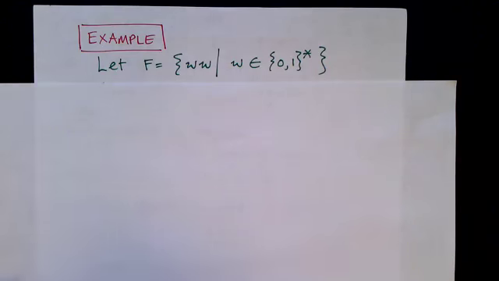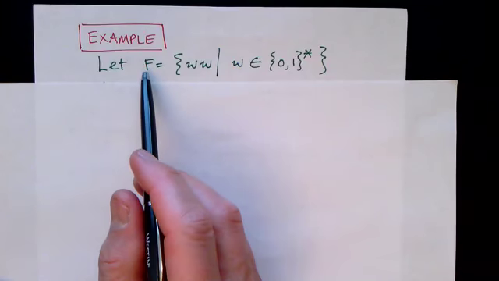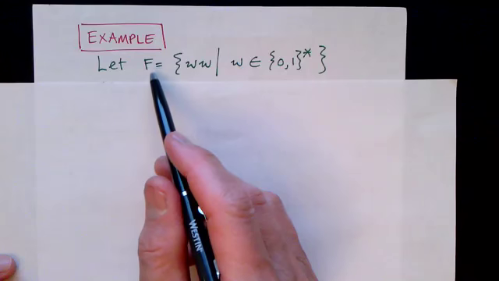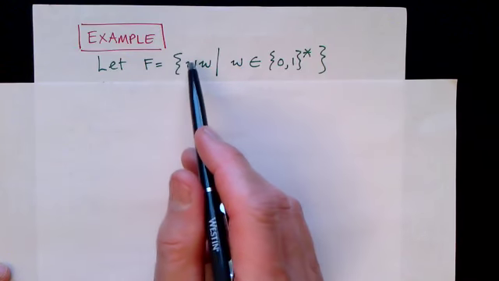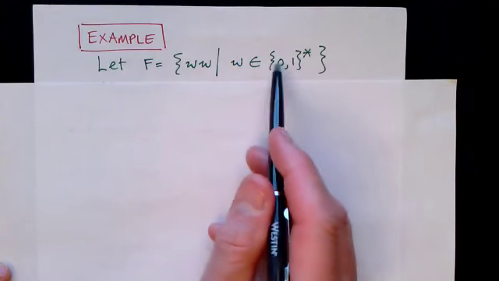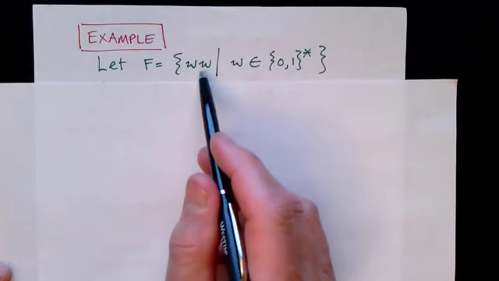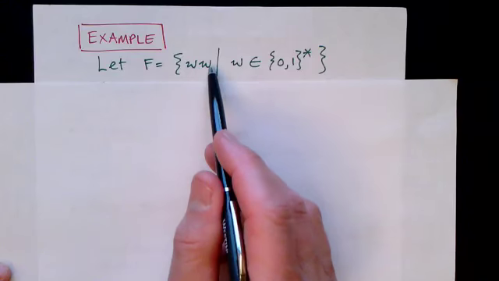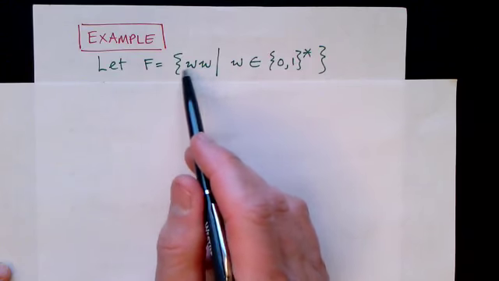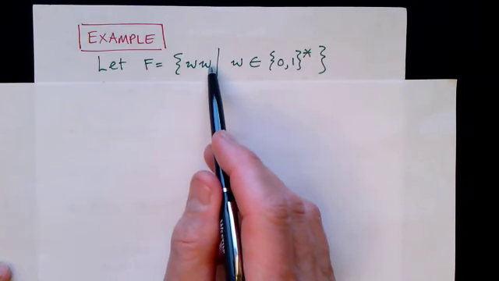Let's look at one more example of a language and show that it is not regular. In this case, our language, which we'll call F, consists of strings of zeros and ones. So W consists of a bunch of zeros and ones. And the strings in the language consist of two parts that are identical to each other, W, W. So a bunch of zeros and ones followed by the same string of zeros and ones.